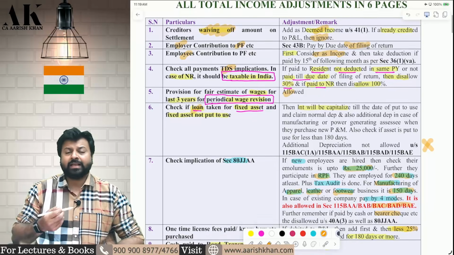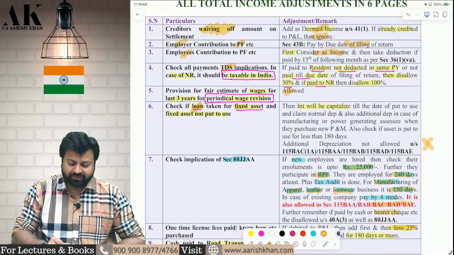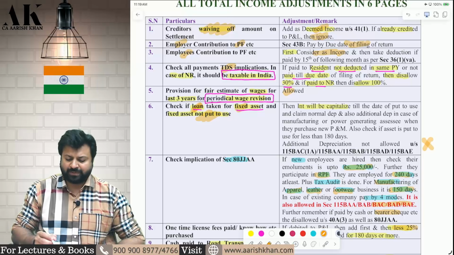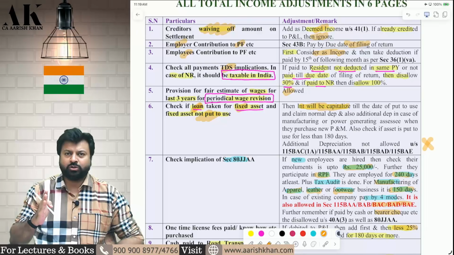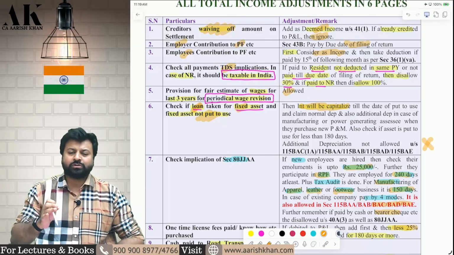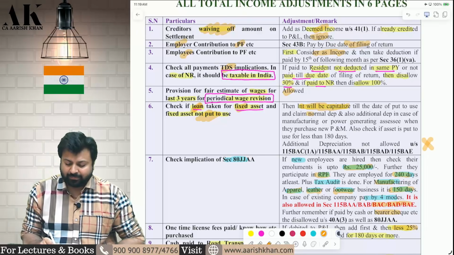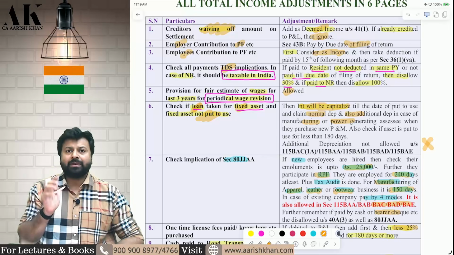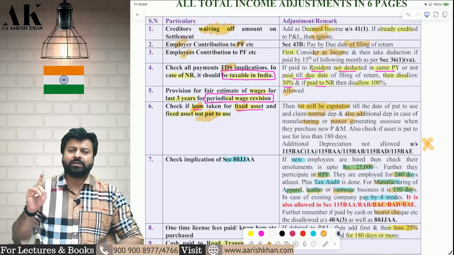Next one, very important: if you take a loan for a fixed asset, but unfortunately the fixed asset is not put to use, then what will you do? That interest will not be allowed as a PGBP expense. You have to add that interest to the asset till the time the asset is not put to use. Till the time the asset is not put to use, capitalize the interest and then claim normal depreciation and additional depreciation if the assessee is a manufacturer or power generator. But remember, additional depreciation is not allowed in the new regime, 115BAA, BAB, BAC, BAD, BAE.